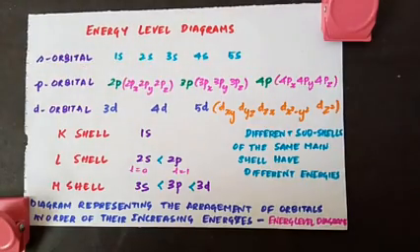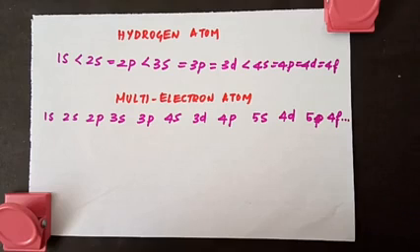Now I am talking about different energies of these orbitals. When you draw a diagram representing the arrangement of the orbitals in order of their increasing energies, then we call that diagram an energy level diagram. This is the order of the energies of different orbitals. This is for the hydrogen atom, it is an exception. See, 1s, this is K shell.